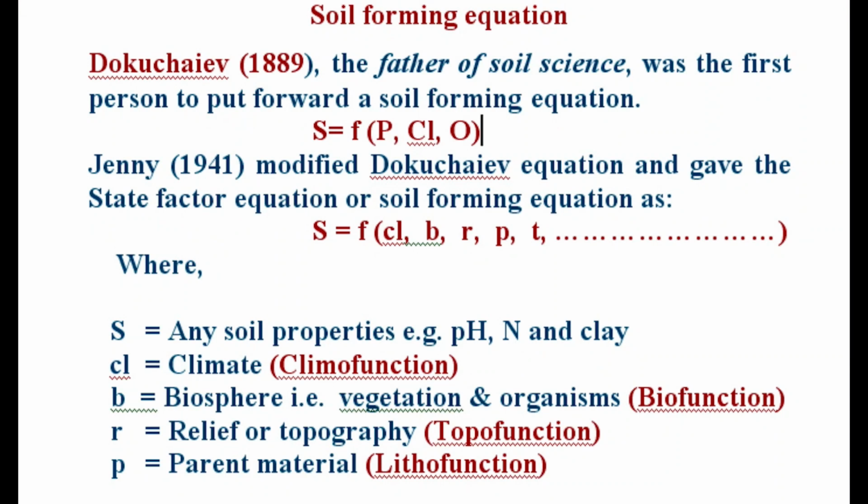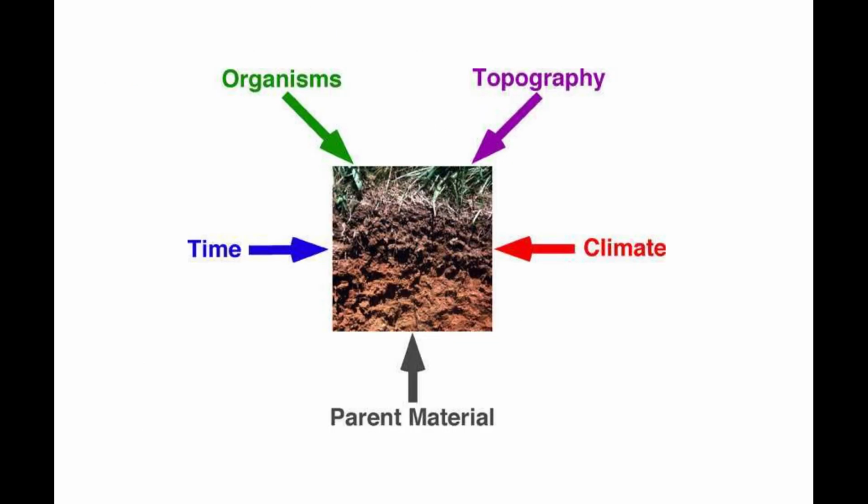Dokuchaev, the father of soil science, was the first person to put forward a soil-forming equation. Soil is a function of parent material, climate, and organism. Jenny modified Dokuchaev's equation and gave the state factor equation, or soil-forming equation, as soil is a function of climate, biosphere, relief, parent material, time, where the dots indicate additional unspecified factors. There are 5 major soil-forming factors. Those are parent material, relief or topography, time, climate, vegetation, and organism.